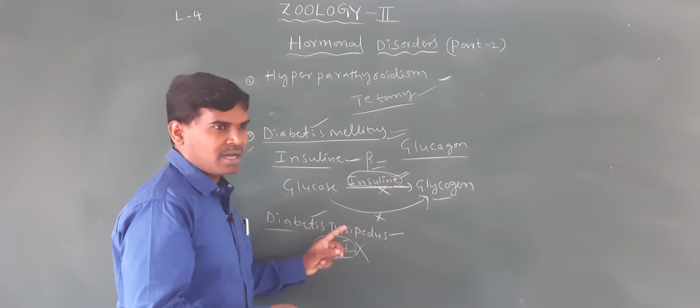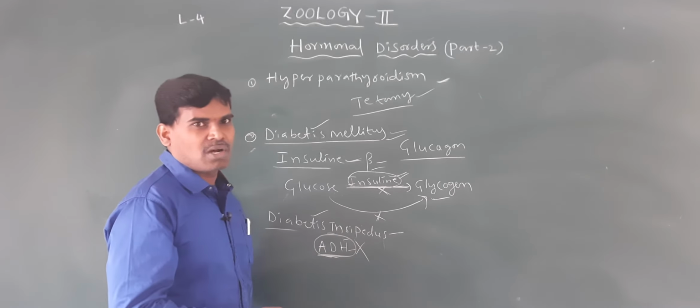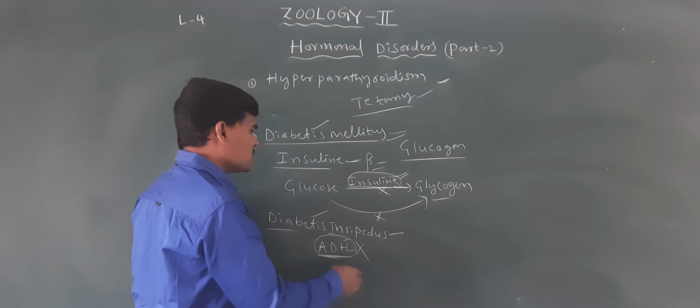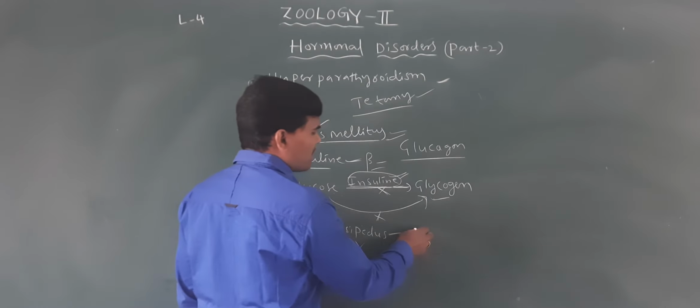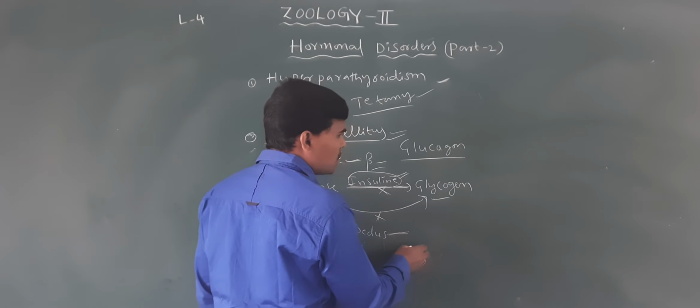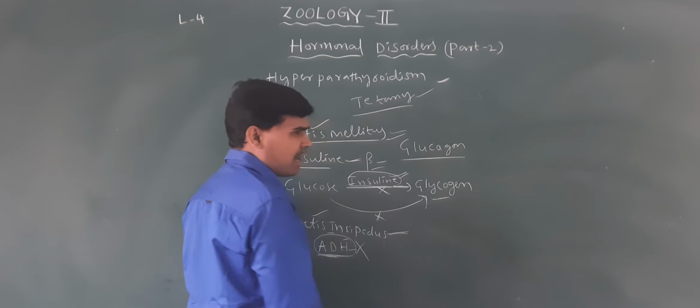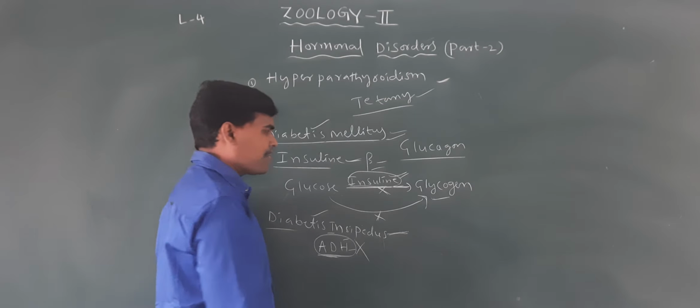But when ADH is lacking in our bodies, a large amount of water is lost through the urine, called polyuria.